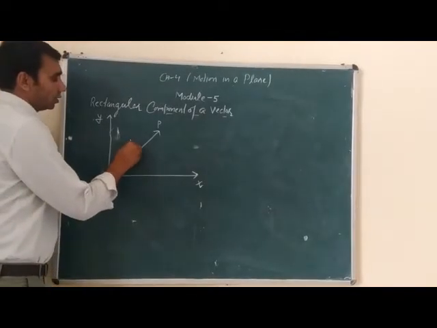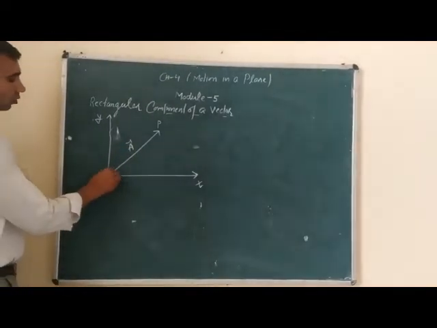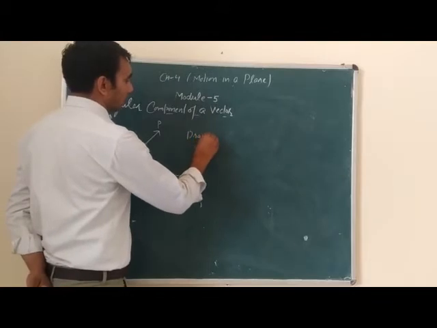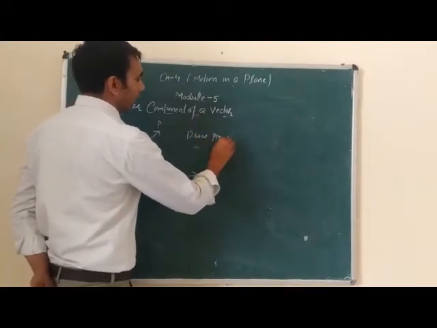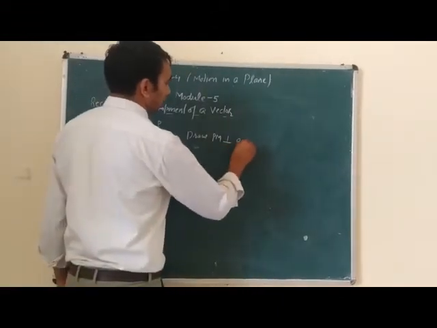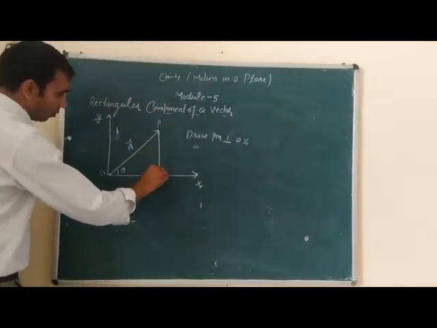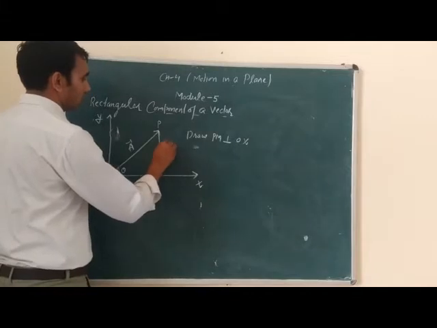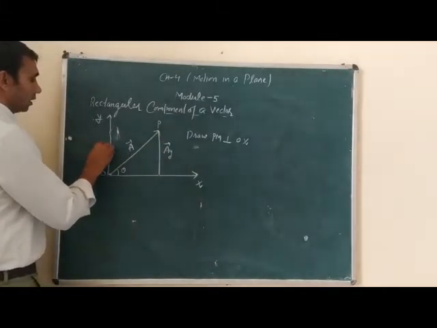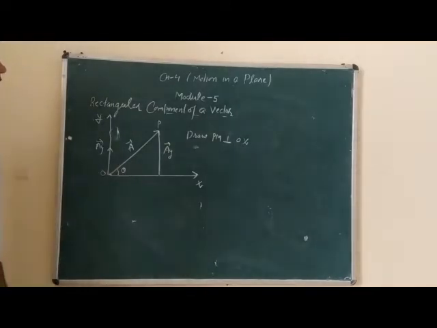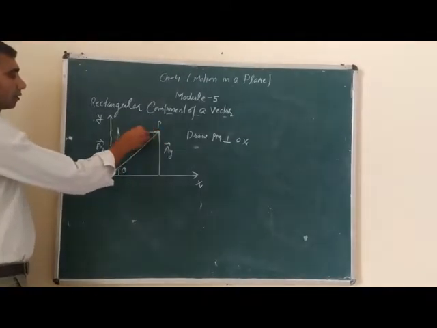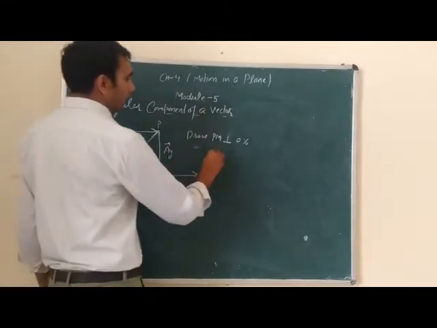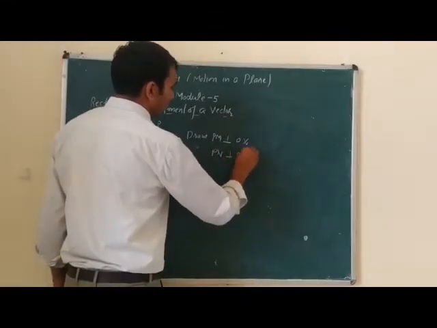So vector A can be resolved along the x-axis and y-axis. Draw PM perpendicular to OX, and PN perpendicular to OY.